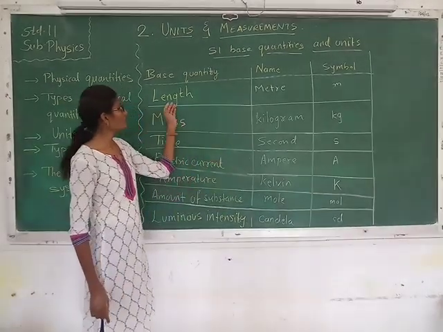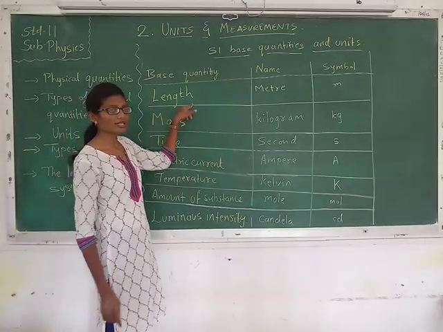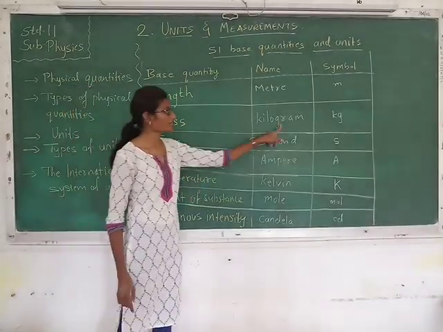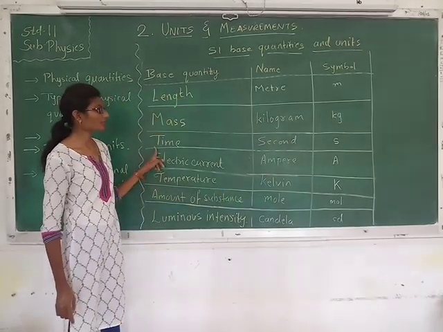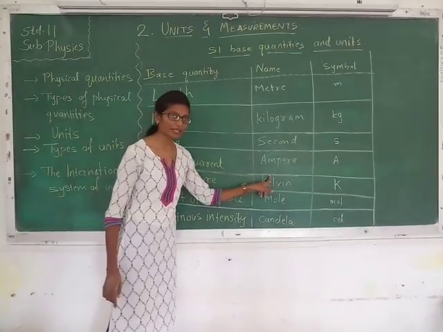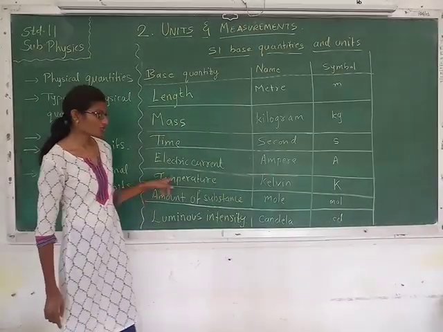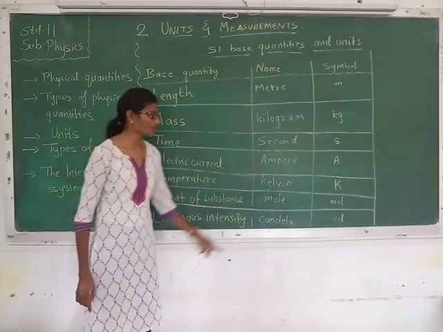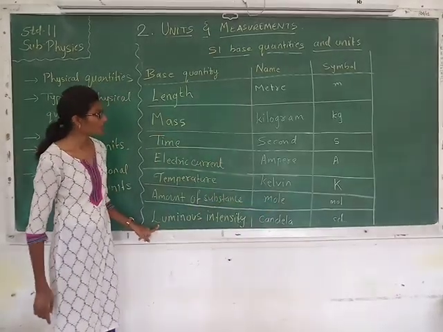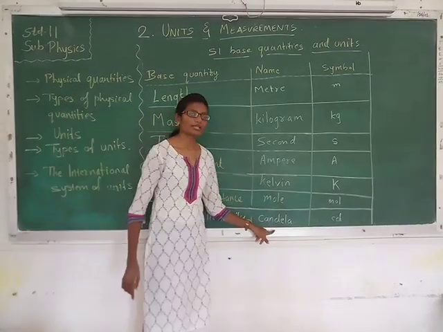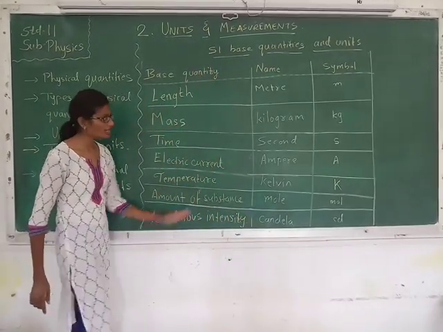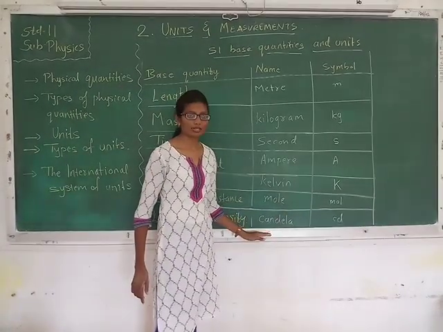Okay, so the unit of length is meter, the unit of mass is kilogram, the unit of time is second, the unit for electric current is ampere, the unit for temperature is taken as Kelvin, amount of substance is mole and luminous intensity, its unit is candela. So these are 7 fundamental physical quantities and these are 7 fundamental units.